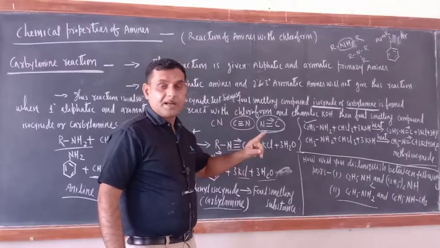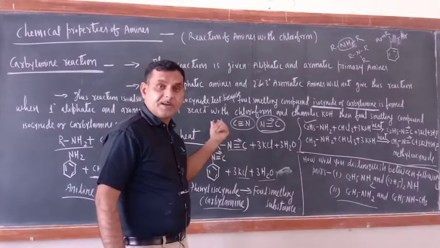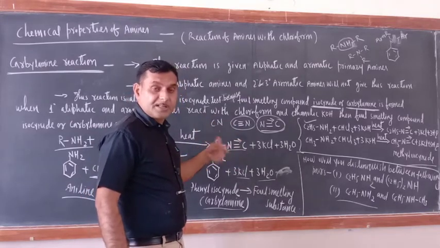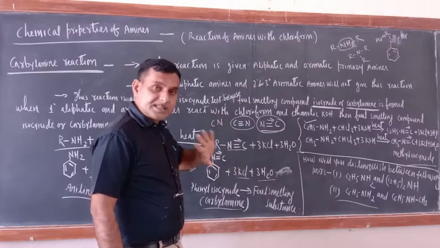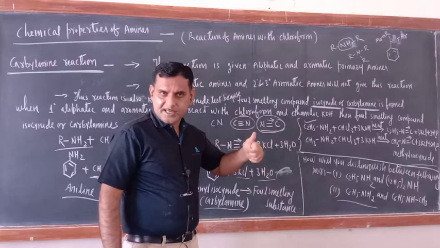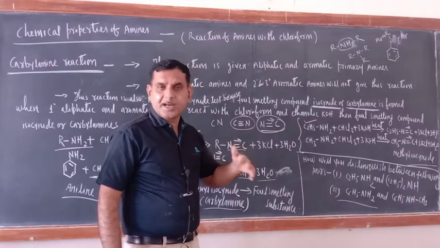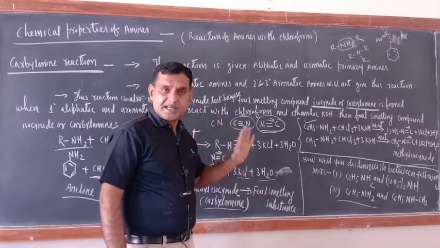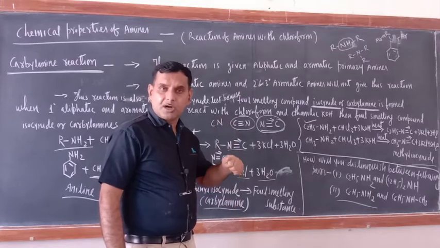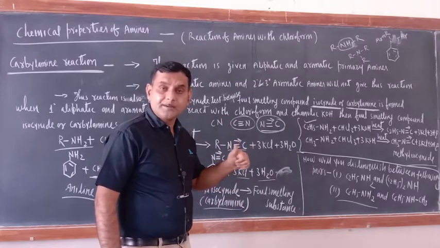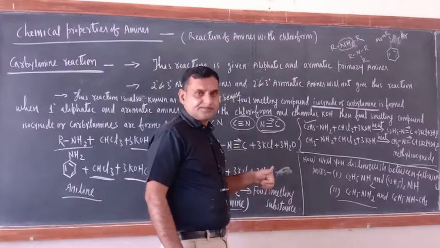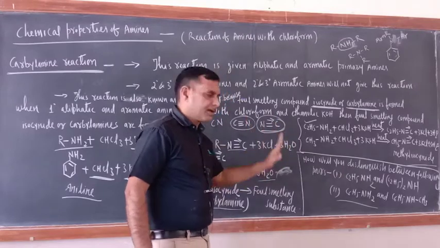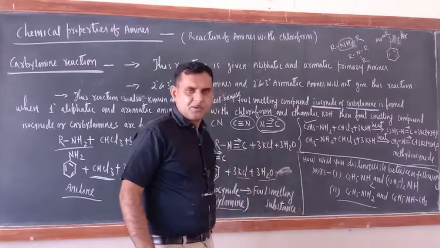1 degree, 2 degree and 3 degree amines can be distinguished by the carbyl amine test. But aliphatic primary amines and aromatic primary amines cannot be distinguished by the carbyl amine reaction, because both give this test. For them a separate reaction is there. One is the azo dye test, which is given by aromatic primary amines. Aliphatic primary amines do not give that test. Similarly, the beta naphthol test is given by aromatic primary amines. Aliphatic primary amines will not give. We'll discuss that also, but remember this one.